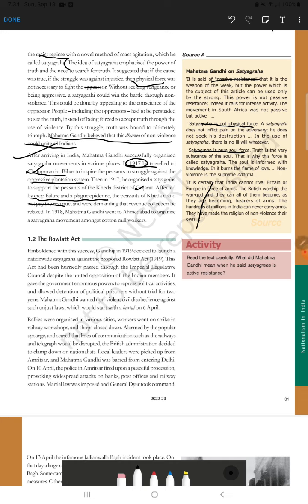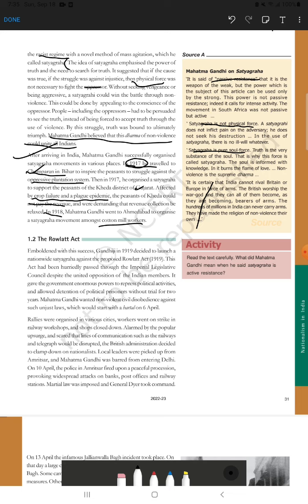Then if we go to 1918, it is all about the Ahmedabad Satyagraha. That means Gandhi went to Ahmedabad, which is in Gujarat, to support the cotton mill workers. The cotton mill workers are highly associated with Ahmedabad, right? Gandhi demanded two things: that their wages should increase and their working hours should decrease, right?